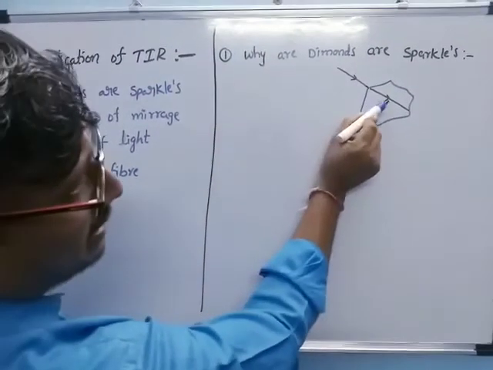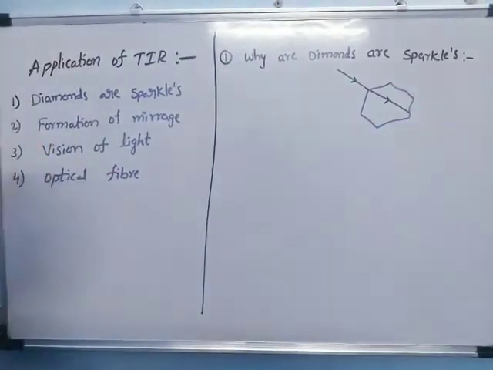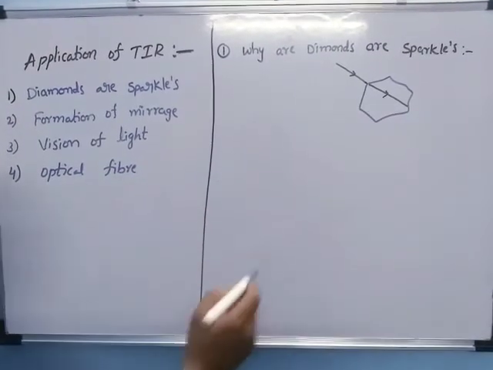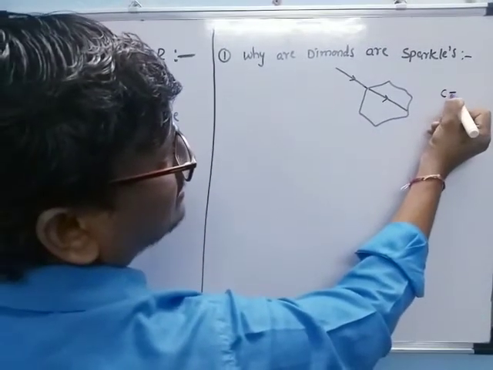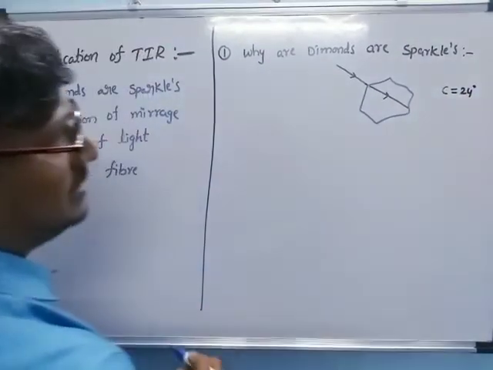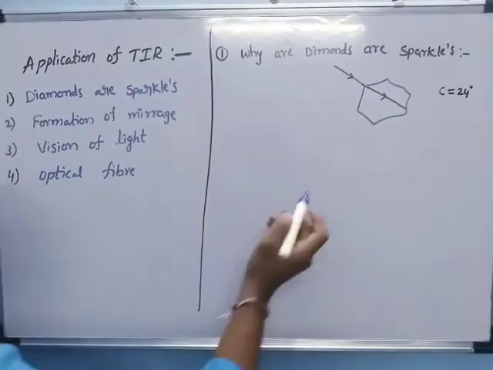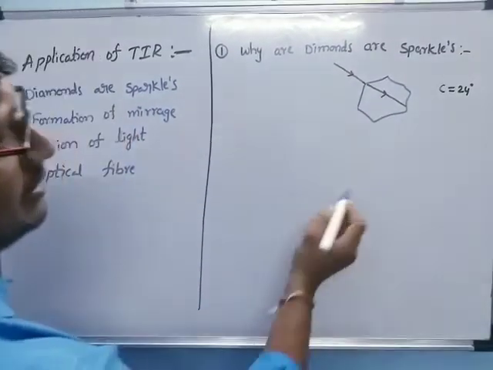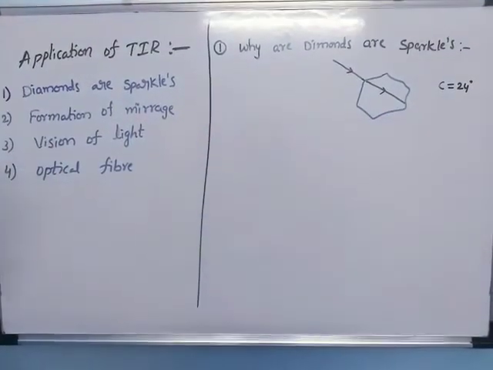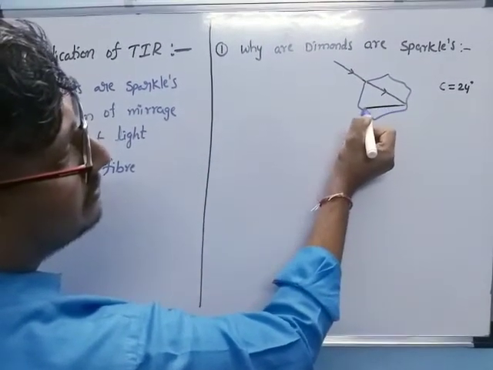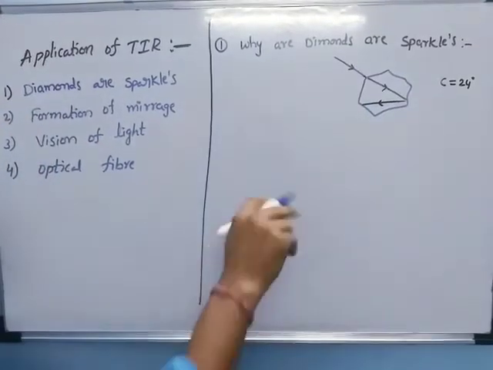Now, we know the critical angle between diamond and air is 24 degrees. Here the angle will also be 24 degrees, then this light can be reflected in the same medium.